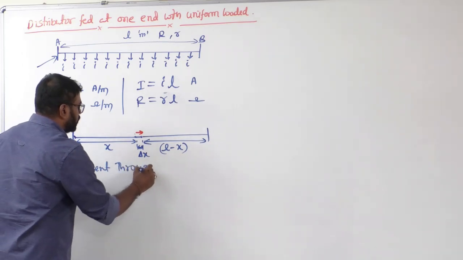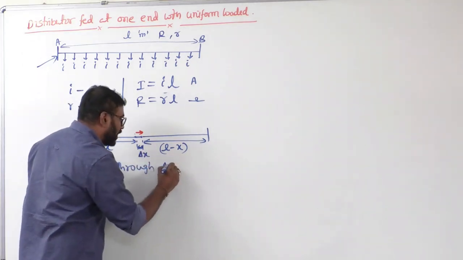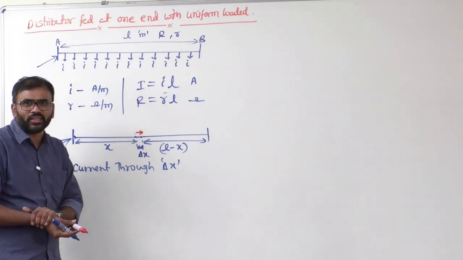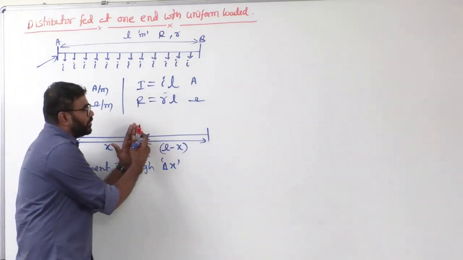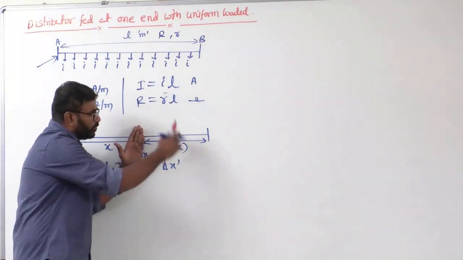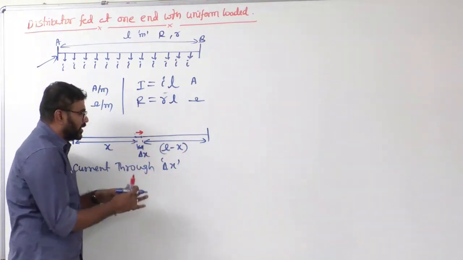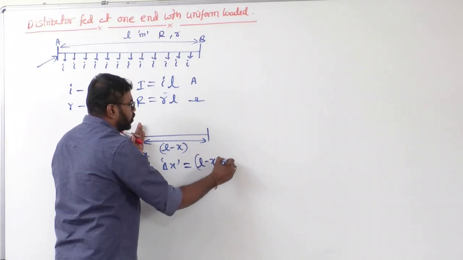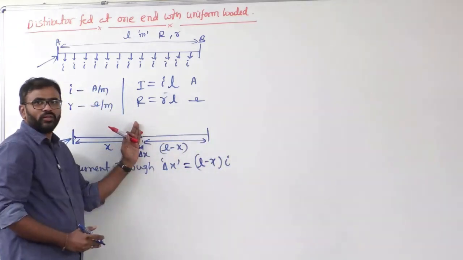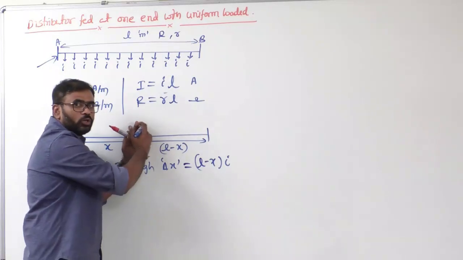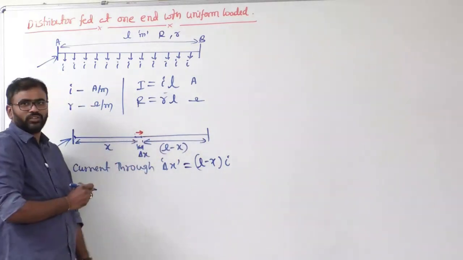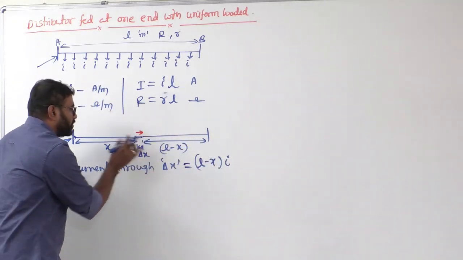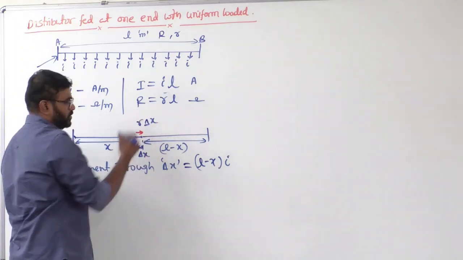Because I want to calculate the voltage drop here, the current through this differential length delta x is what matters. Current through this is nothing but whatever current is drawn after this point. Tell me how to calculate that. Very simple. This length is L minus x, so L minus x into small i is the load after this point, and that is coming through this section. That means this value is L minus x into i. What is the resistance of this section? It is r into delta x.